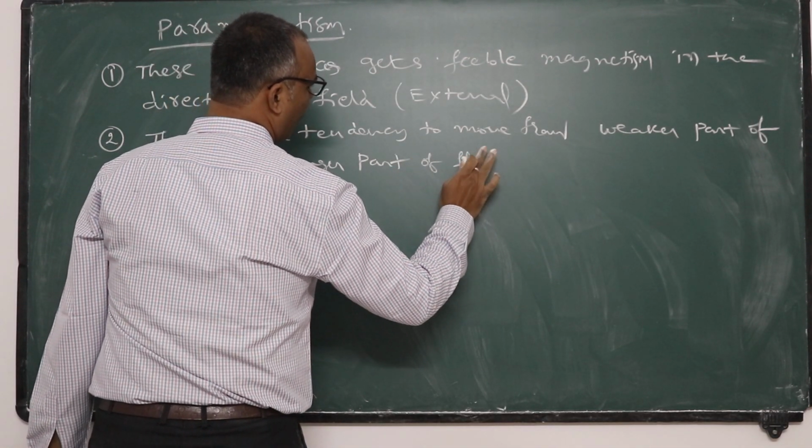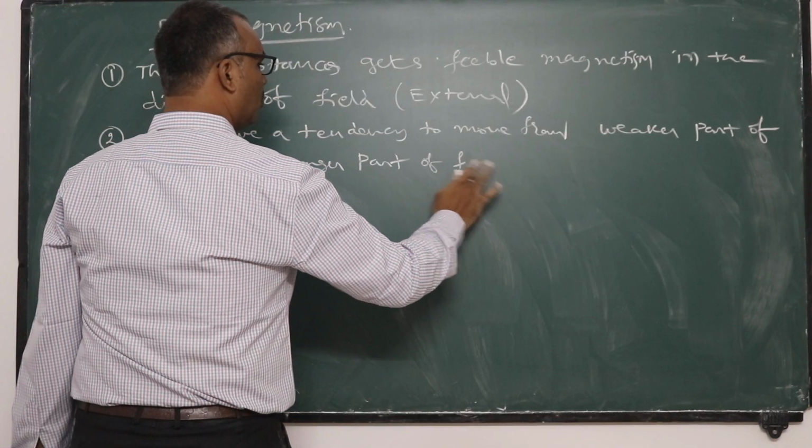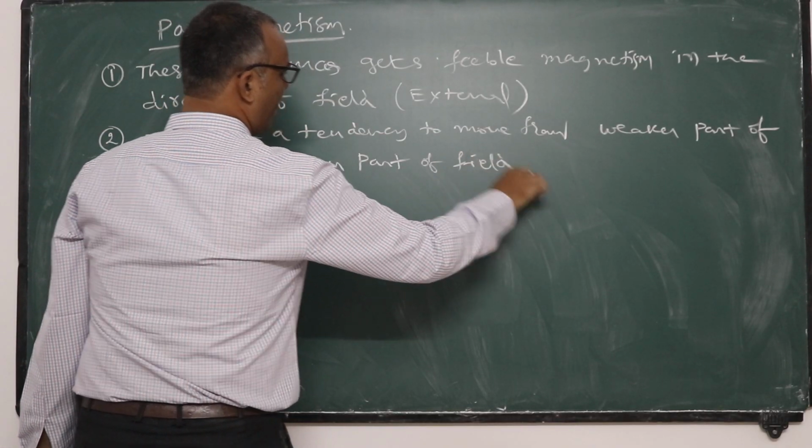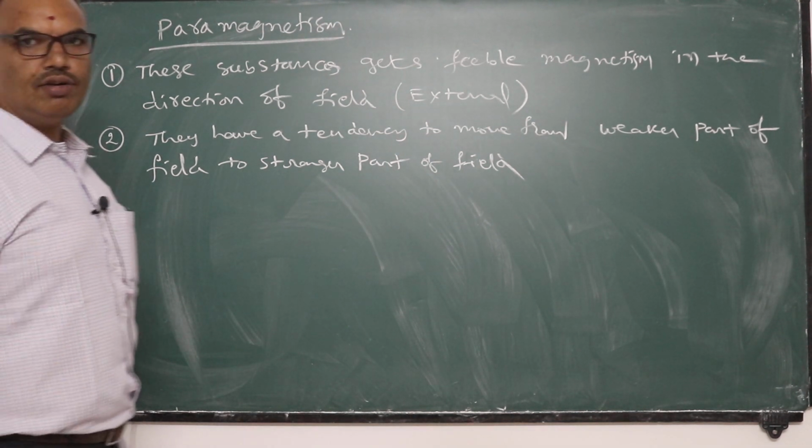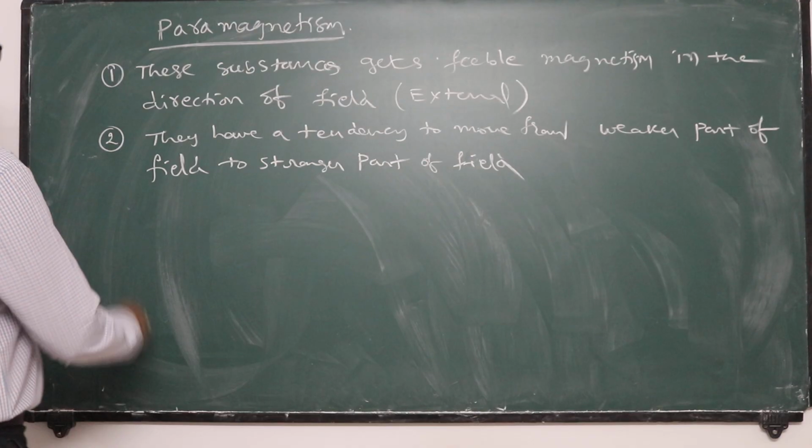Otherwise, they may move slowly. They have a tendency to move from the weaker part of the field to the stronger part, or they may move slowly.